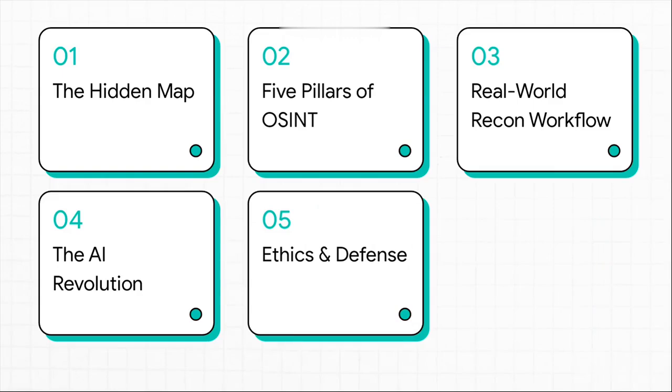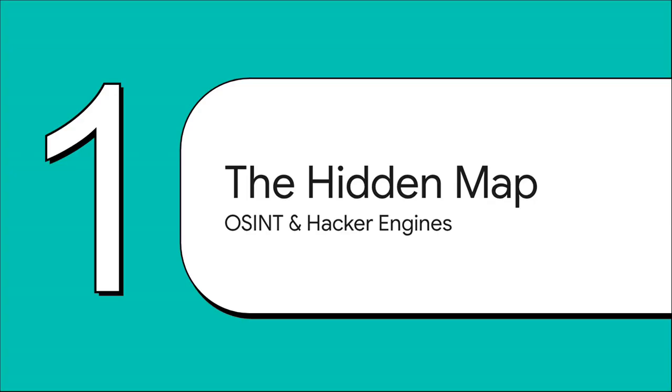So here's our roadmap for this explainer. 1. The hidden map. 2. The 5 pillars of OSINT. 3. Real-world recon workflow. 4. The AI revolution. And 5. Ethics and defense. All right, let's jump right into section 1, the hidden map.